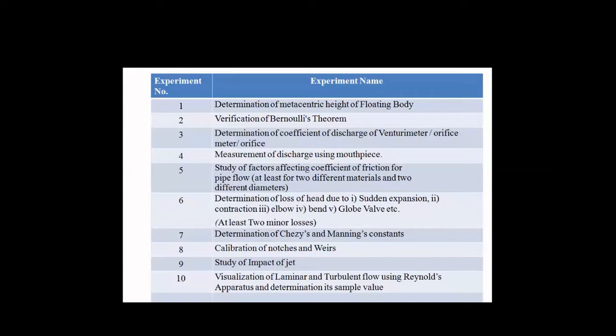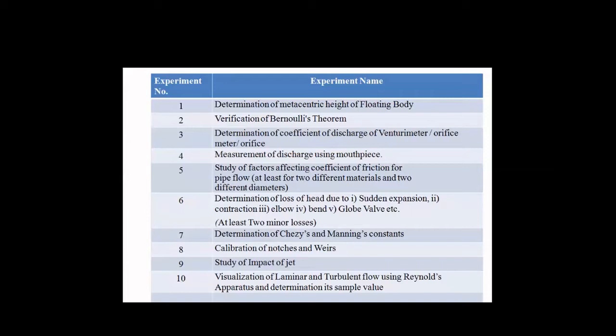I'll shortly introduce the first one is minor losses and the second one is major losses. The major losses are actually the friction loss that occurs in our pipes. So this parameter is considered in major loss, and in the sixth experiment we study sudden expansion, sudden contraction, elbow, bend. These types of losses are minor losses.